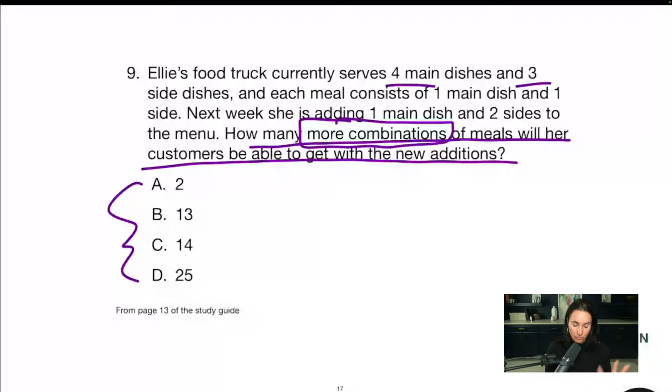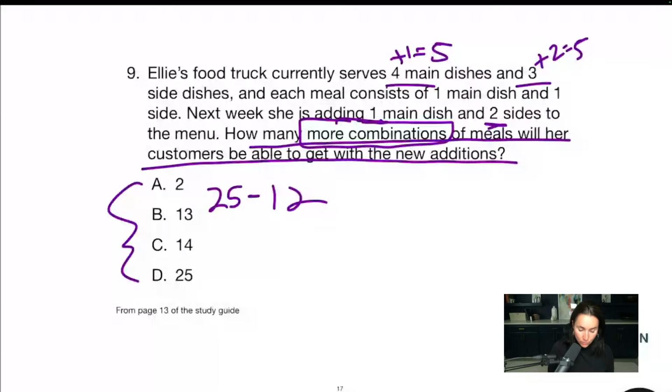All right. Here's all you have to do. For the old menu, you have 4 mains and 3 sides, 4 times 3. You have 12 possible combinations based on the menu items. Okay. Now, if you add a main dish, this 4 becomes a 5, right? And you add 2 sides, this 3 becomes a 5, right? Now you have 5 times 5 for a total of 25. We subtract the 12 from the 25 and we get 13 more combinations.